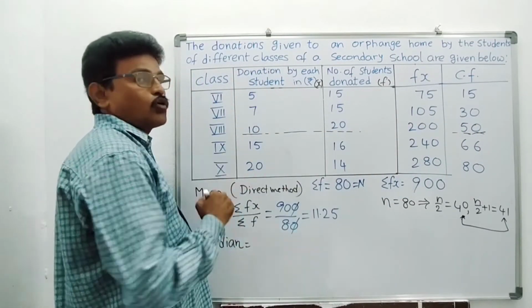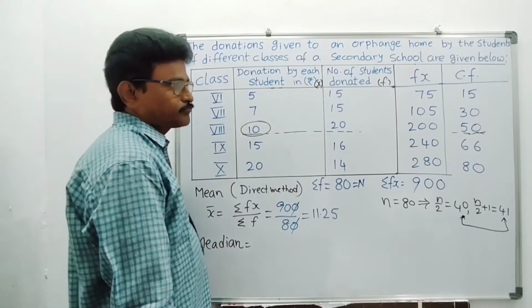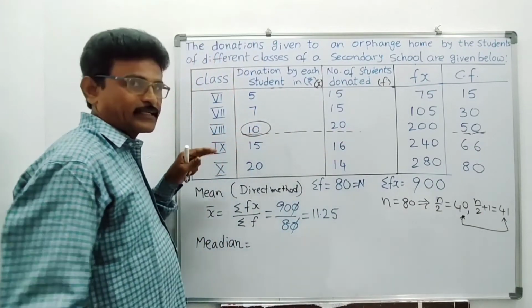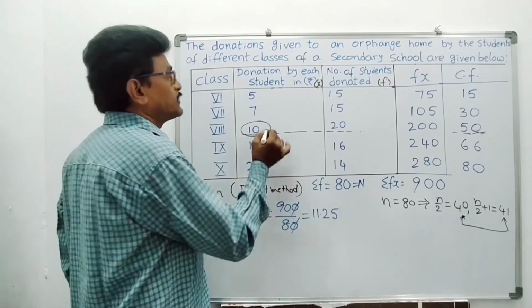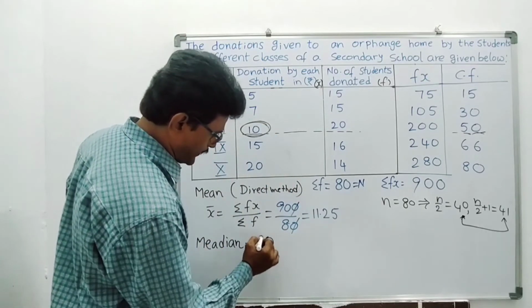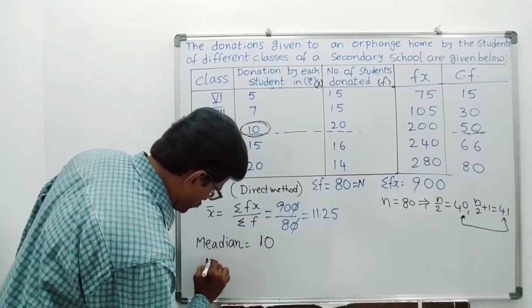Now which is the median? This is the median, right? So the 40th and 41st observation, where you are getting them, that is the median class. In this median class, this is the median. So median is how much you are getting? 10, right? Now we have to find the mode.